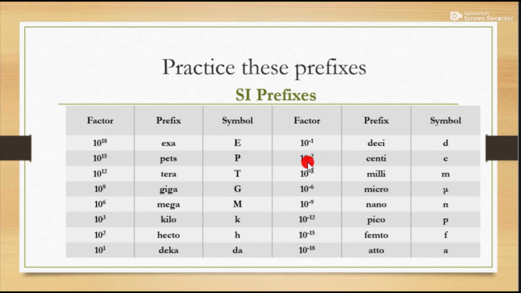Centi is 10 raised to minus 2, which is equal to 1 divided by 100, and 10 raised to minus 3 is milli, and 10 raised to minus 6 is micro, symbol mu. These prefixes will be used when we solve numericals, and you will practice these prefixes, which is helpful for solving problems.